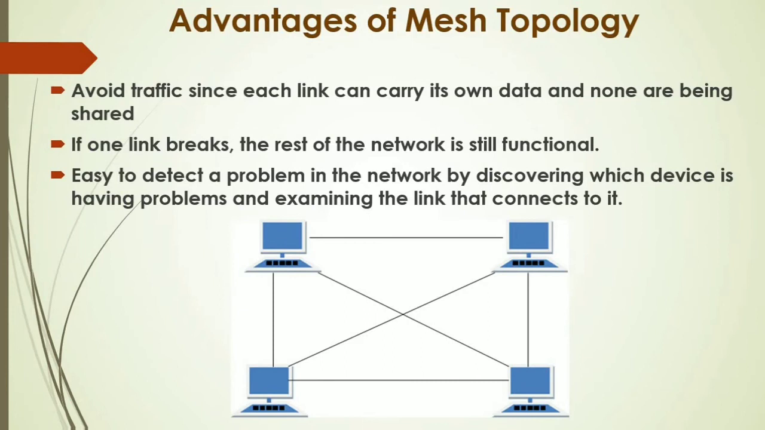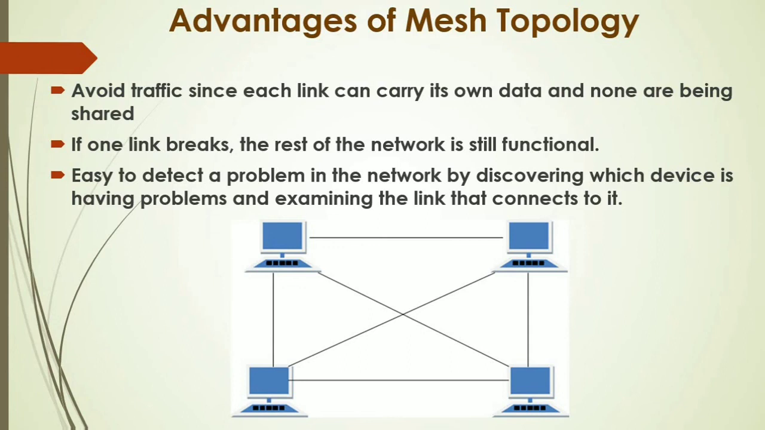There are certain advantages of mesh topology. Avoid traffic since each link can carry its own data and none are being shared. We know that in mesh topology, each node has a dedicated path to the other node on the network. So they have a dedicated path. It means whenever they want to transmit or receive data, they will use that link, which will help in avoiding traffic.